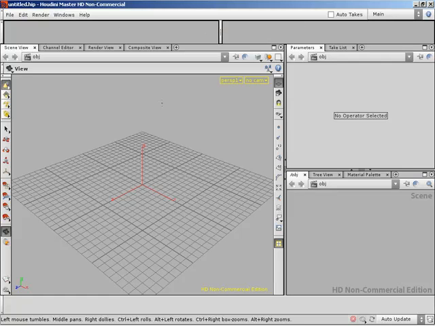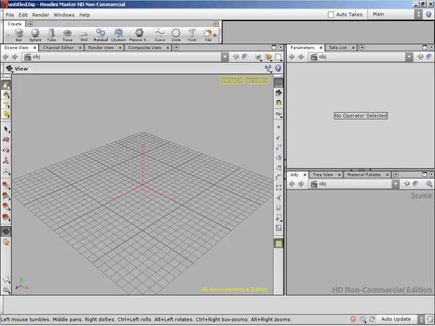So let's start out by focusing on what I'll just call partition number one, this guy over here. By default, partition number one is going to contain what I'm just going to start out by calling my create shelf. Let me bring up a create shelf for you. There's my create shelf. I can create some primitives, a box, a sphere, a tube, a grid, and then there's metaballs, L systems. There's all sorts of stuff that I can create, even text that we can do inside here. So create focuses on the creation of things.